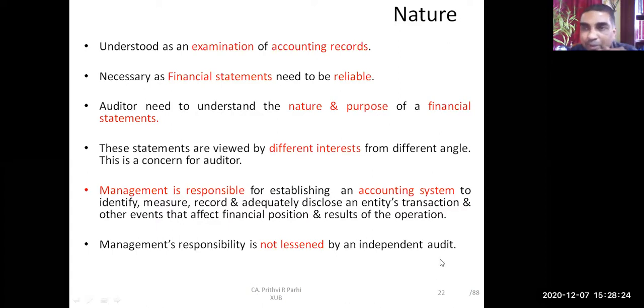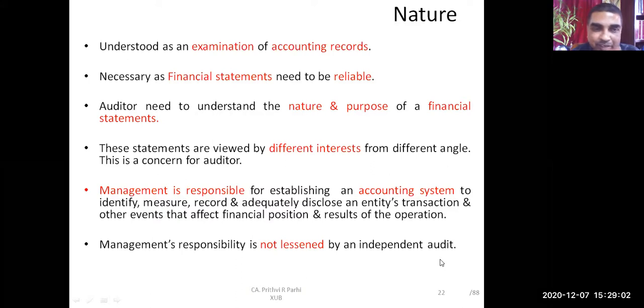And here we have to remember, just because an auditor has verified, that doesn't mean that the management's responsibility is reduced. Management responsibility is not lessened by an independent audit. Audit is a different thing, but management is responsible for the entire accounting system. An auditor has to independently give an opinion. Management cannot take a plea that the auditor is auditing, so my responsibility is reduced.